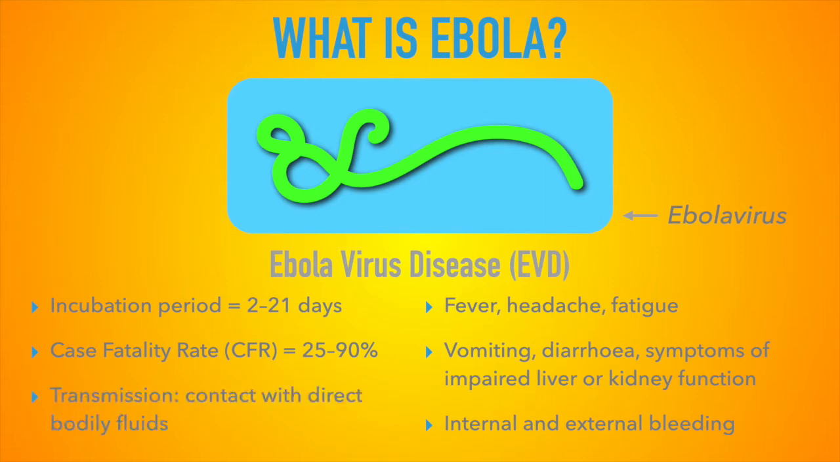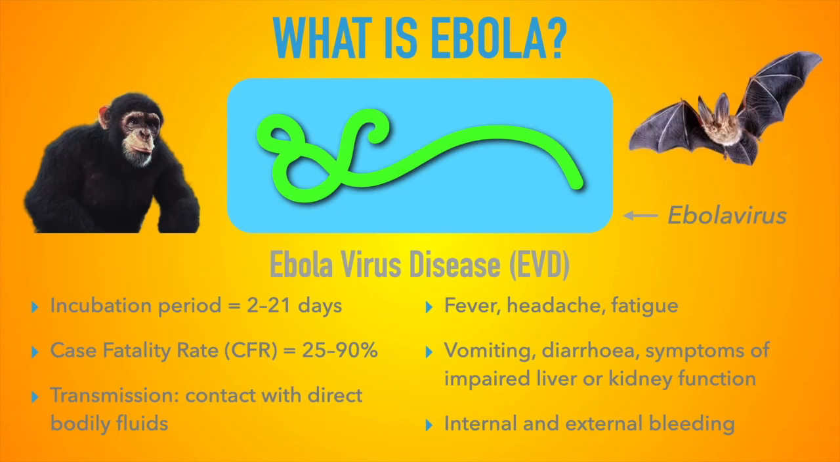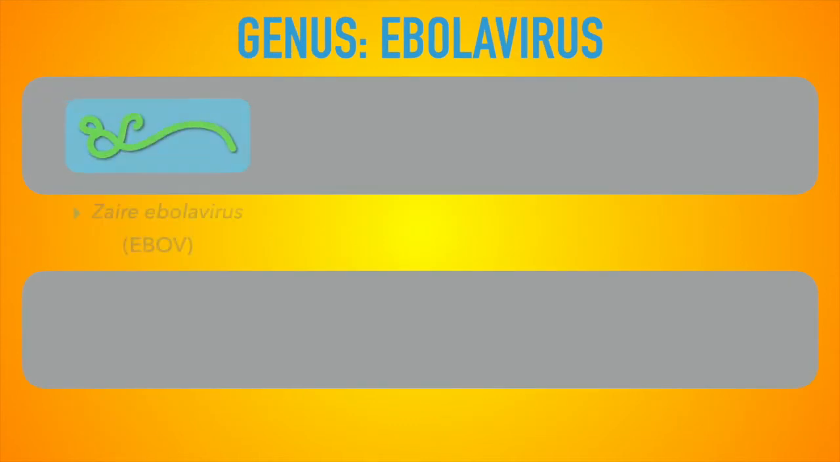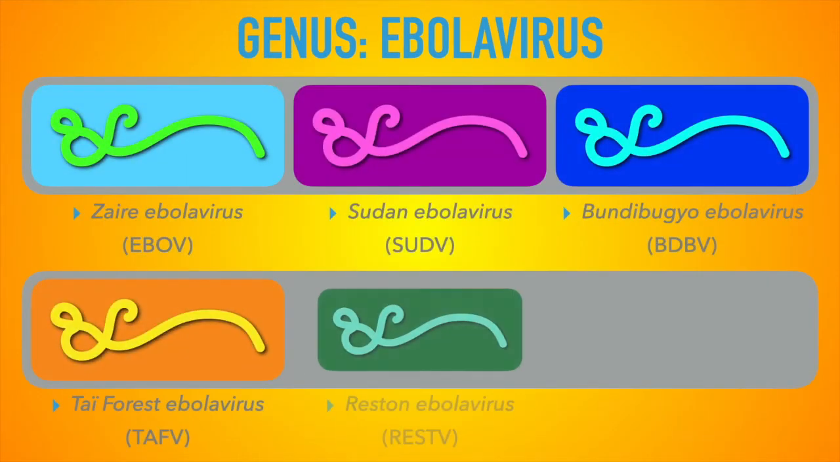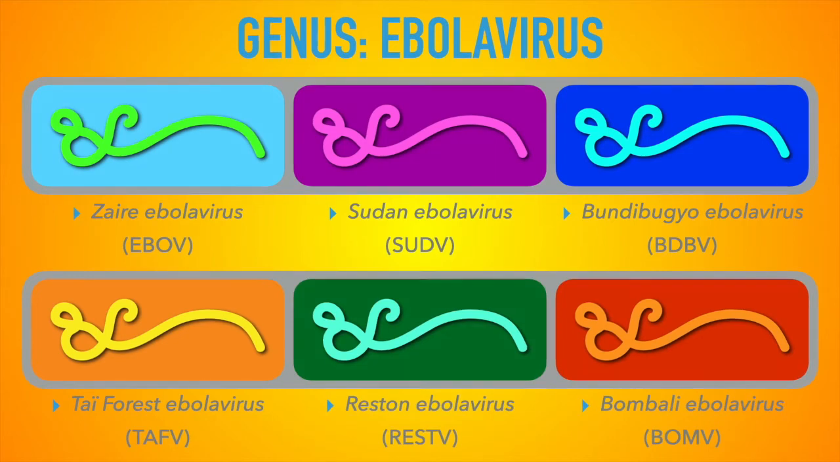Ebola viruses are transmitted through direct contact with bodily fluids and can also be transmitted to humans from wild animals, such as non-human primates and bats. But wait, was that Ebola viruses plural? Indeed. There are actually 6 species of Ebola viruses that have been known to cause Ebola virus disease.